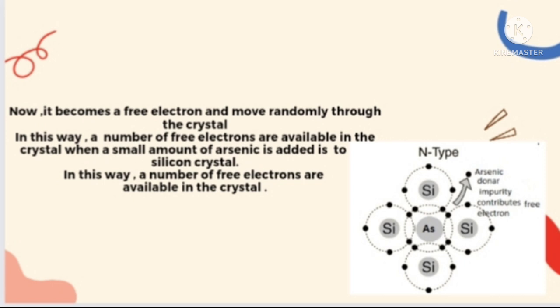So now the electron becomes free and it moves randomly through the crystal. In this way, we add a large number of free electrons, and a large number of free electrons are available in the crystal when we add a small amount of arsenic to the crystal structure. So in this type of semiconductor, there is a large number of free electrons.